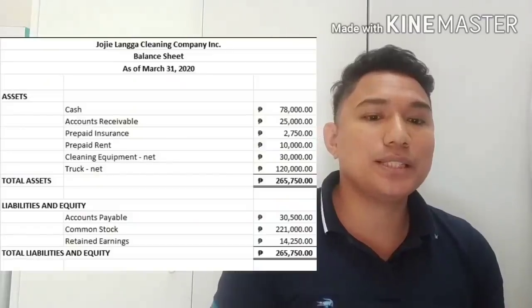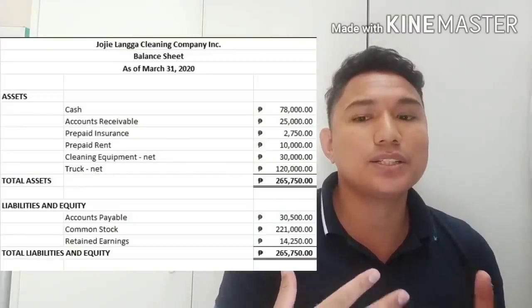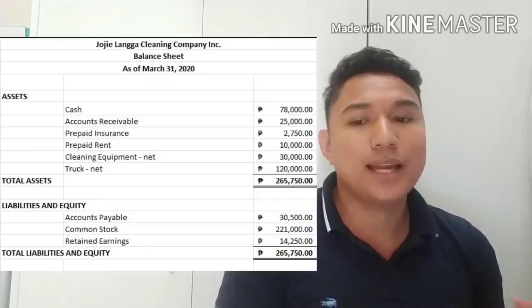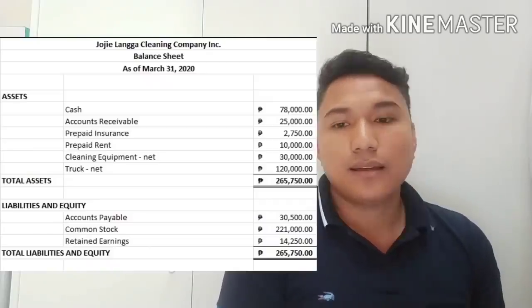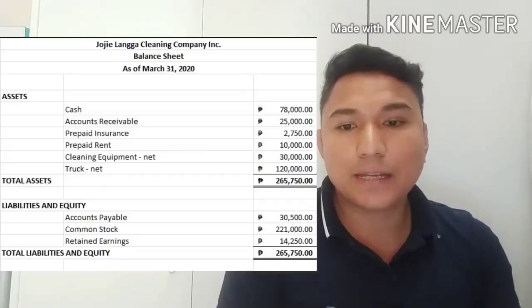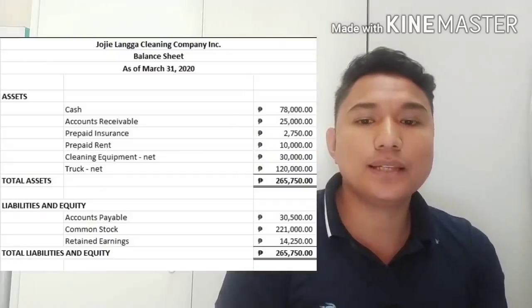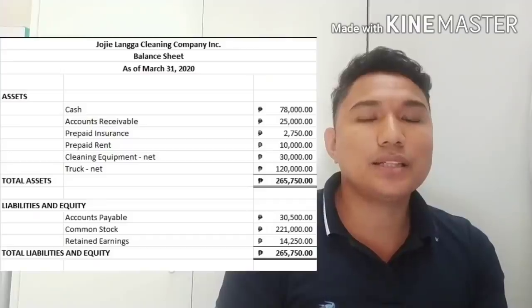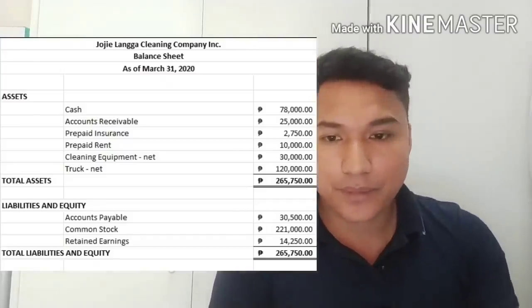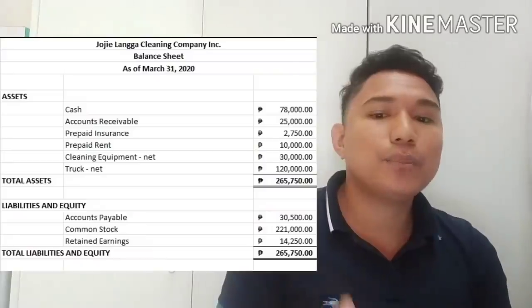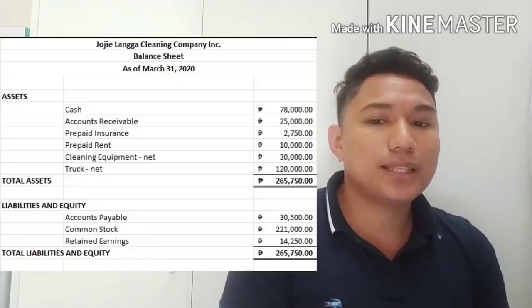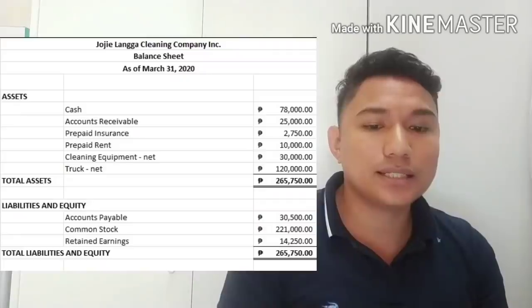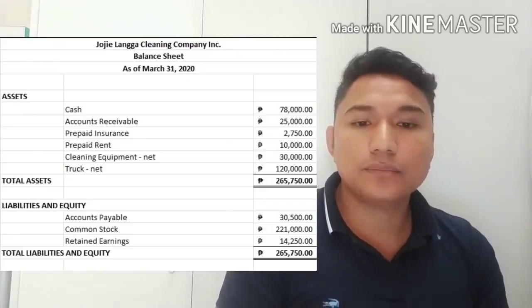Now let's proceed with our next financial statement called the balance sheet. As we discussed a while ago, this balance sheet includes the accounts of assets, liabilities, and stockholders' equity. What is the heading? Joji Langa Cleaning Company, Incorporated. That's the name of the company. Balance sheet, the title of the financial statement, as of March 31, 2020. That is the date, meaning this is a particular date.